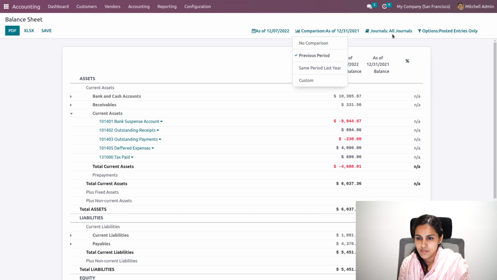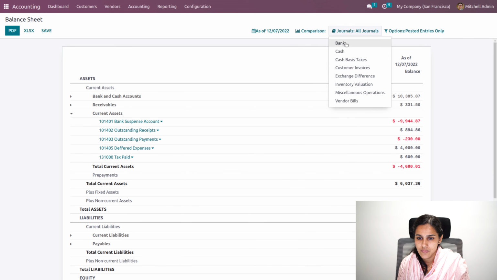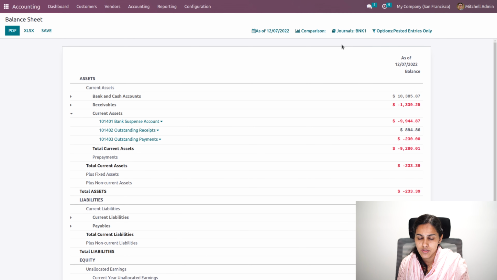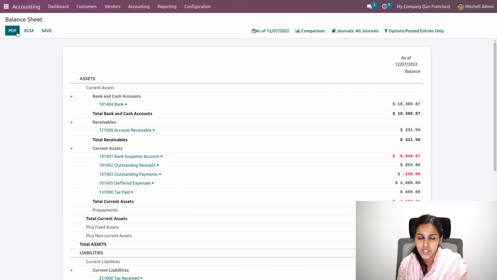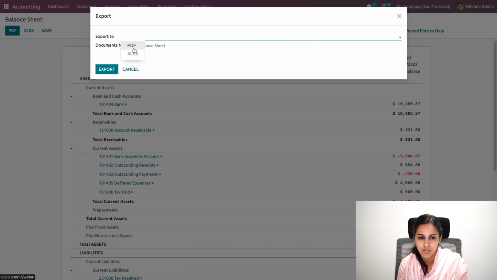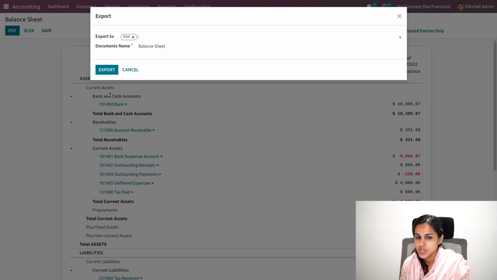Then also by journal wise, I can filter data. So the journal, that is the entry from the bank journal, will appear in the balance sheet, and also we'll be able to add whether it is unposted or unfold all option. So it will unfold all the accounts as well. And also we'll be able to take the PDF report and XLS, and also save the PDF or XLS report of this particular balance sheet to our document module.